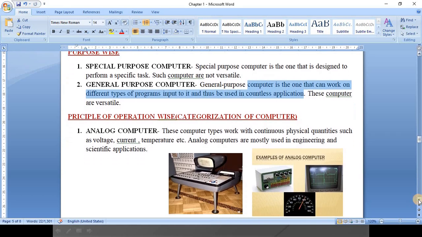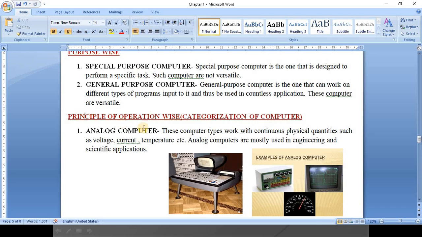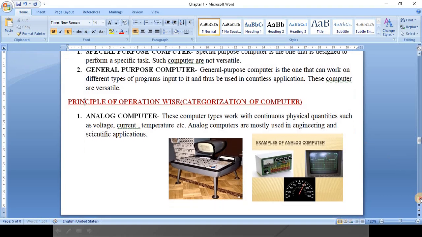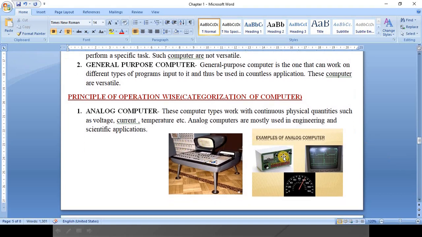Now next, the principle of operation, meaning operation wise, working ability wise. The first one is analog. These are the analog computers. You must have seen that machines in factories and so on have this type.